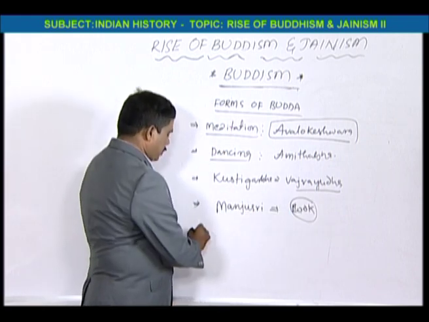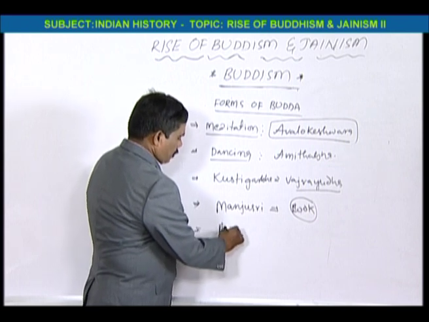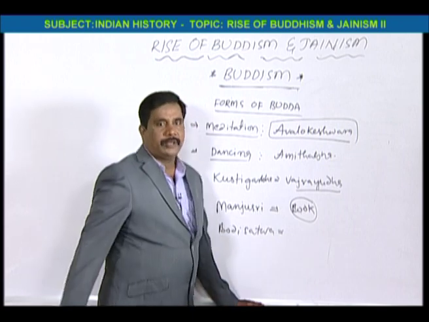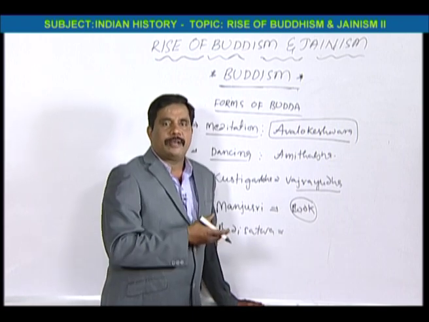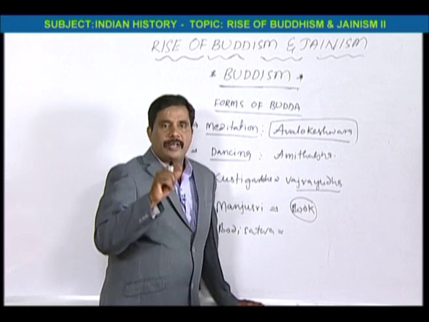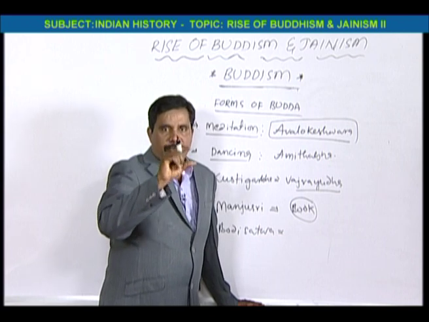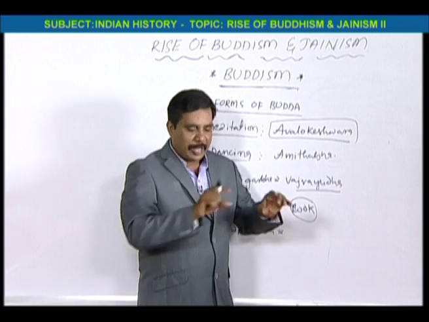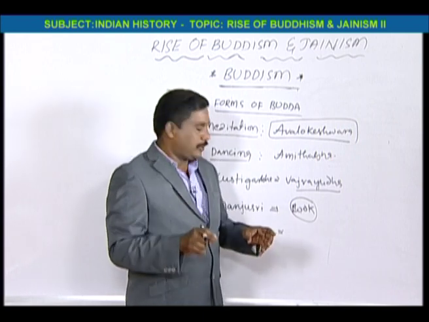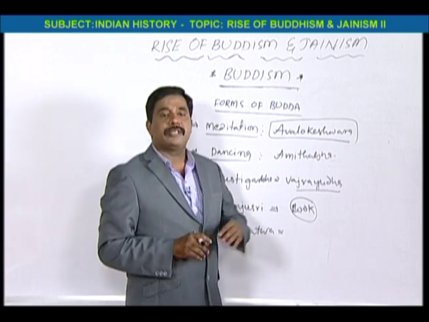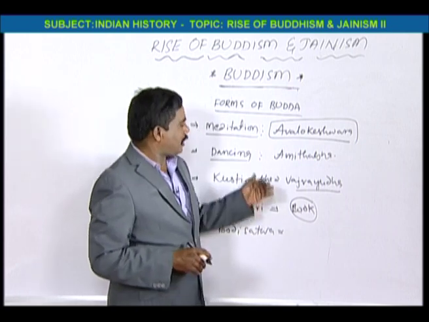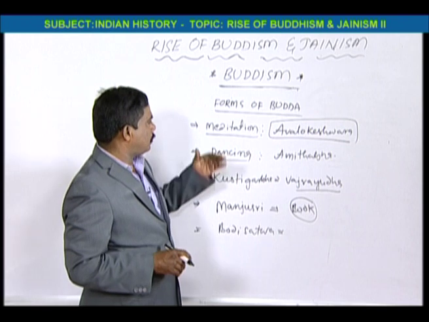Then the Bodhisattva Buddha. Bodhisattva Buddha means the coming Buddha. There will be flowers, and around the Buddha there will be some designs. This is called Bodhisattva Buddha, the coming form of Buddha. So these are the maximum forms of Buddha.